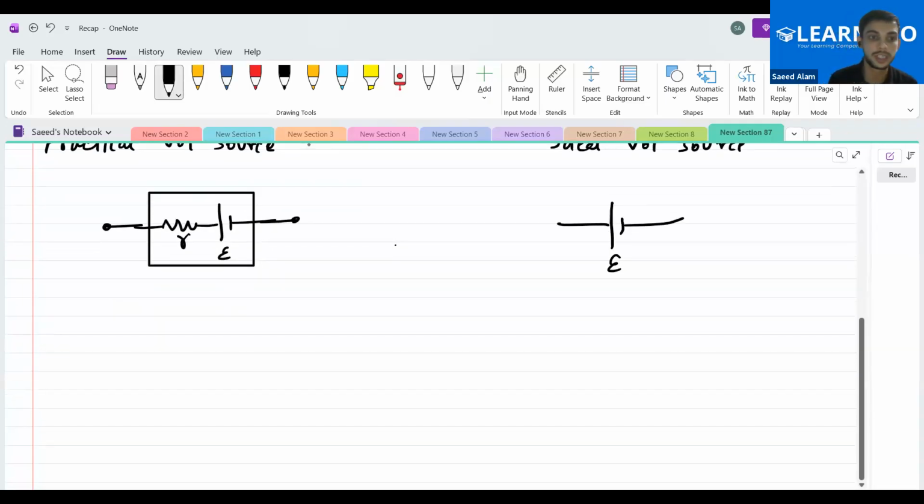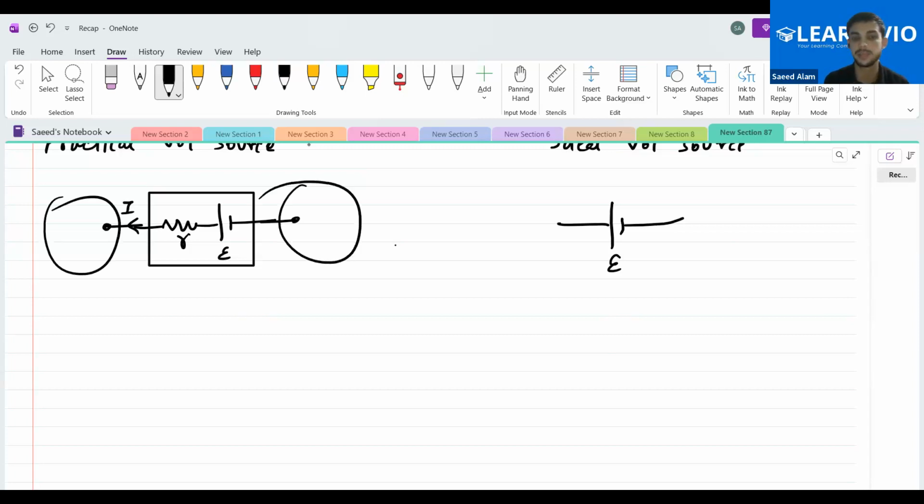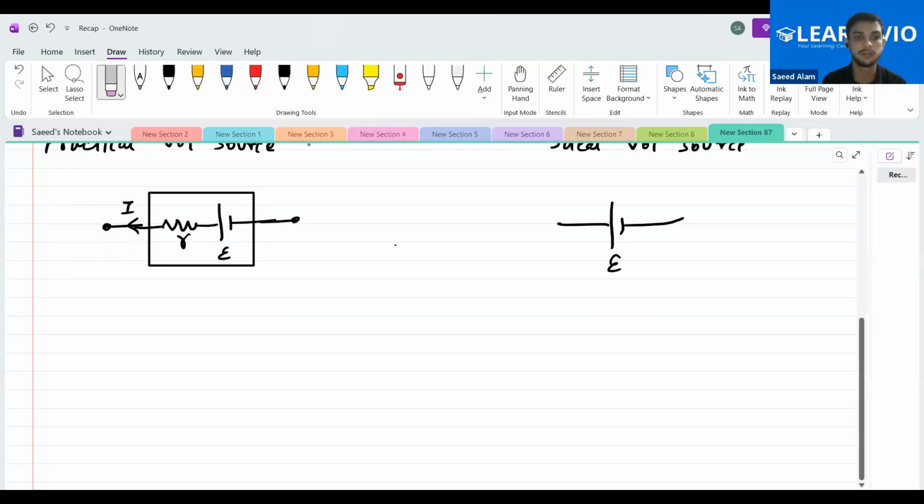Now, one more thing that I want to say over here is that if it transports a current I, it is connected somewhere with an external circuit that right now we don't know about. Something is being connected this side, something is being connected this side. So no need to worry about that. Something is being connected, that is why it is transporting a current I. Now there are two things. One is called the terminal potential.